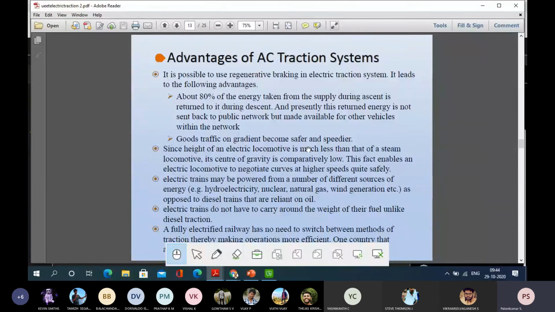So all the generating stations, all the loads, distributing stations, substations, up to a load end, we are all connected electrically. A proper grid system is there. I can tap whatever energy I need from wherever I am. That type of system is created. So because of that, I need not depend on a single generating station